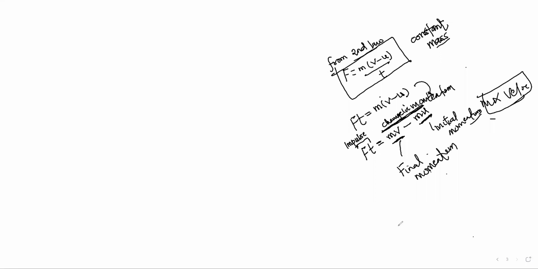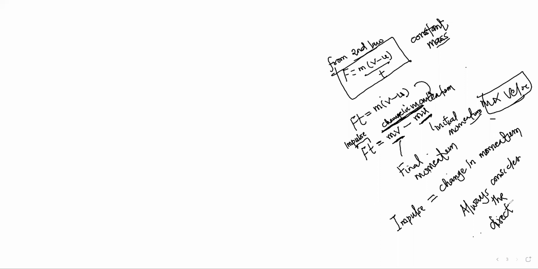We can therefore conclude that one of the implications of the second law is that we are able to establish that impulse is the same as change in momentum. Please, we must note, always consider the direction of velocity when solving.